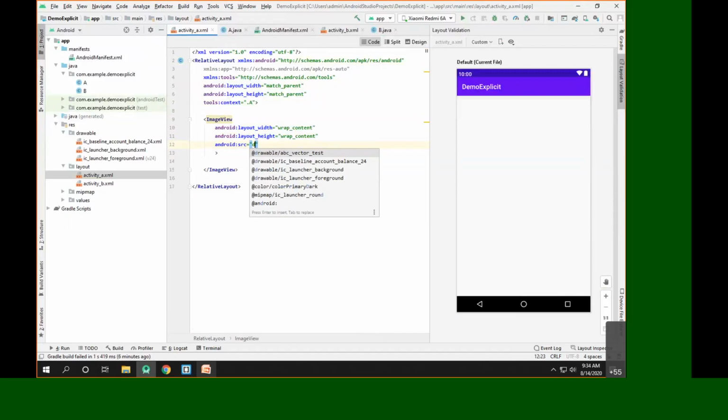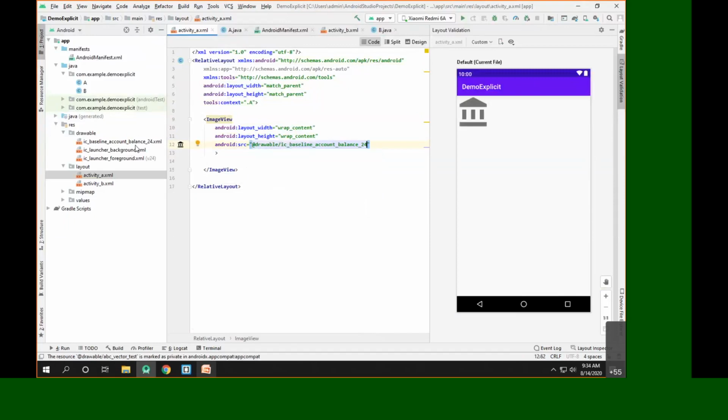What was the name of the asset here? This is ic_baseline_account_balance. Now we'll say center in parent is true, so it will be available in the center.